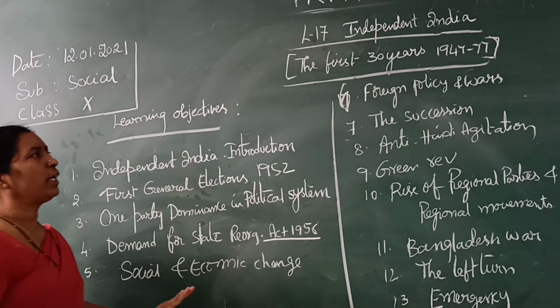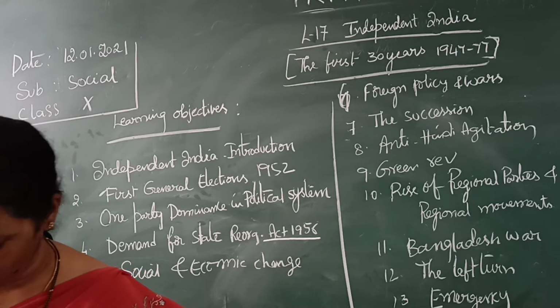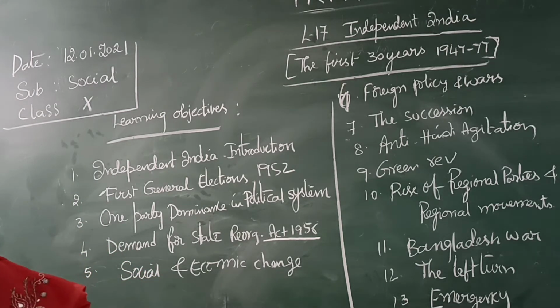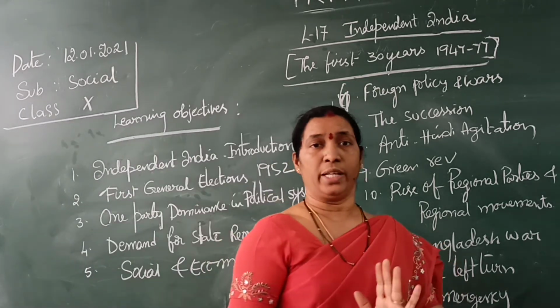Next, social and economic changes. These are very important. The Constituent Assembly called for social, economic and political justice and equality of status and opportunity. It put social and economic change at the top of the agenda of modern India. Social and economic inequality is most important in India. Why?